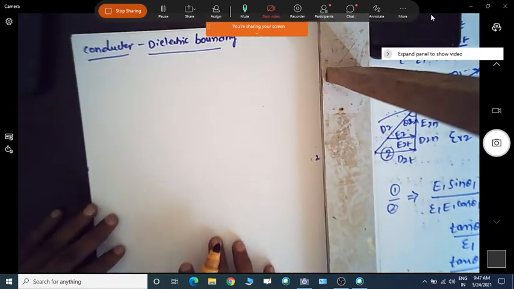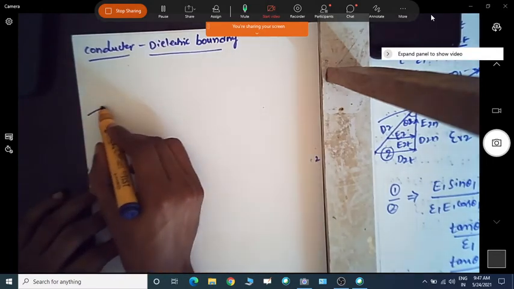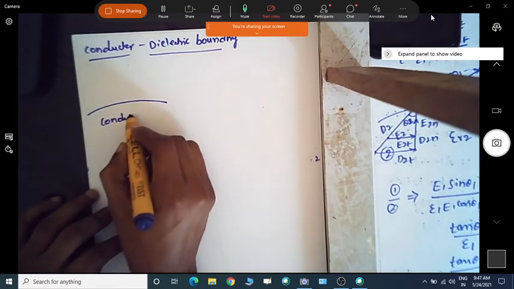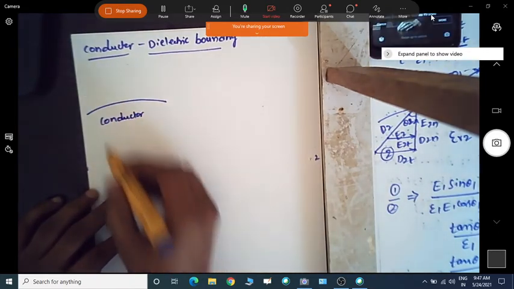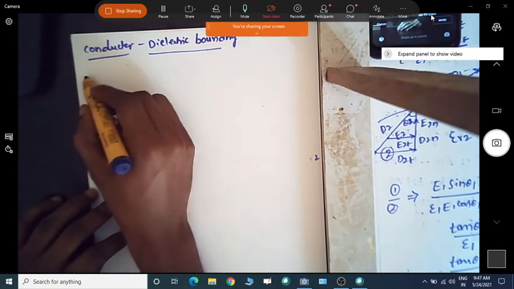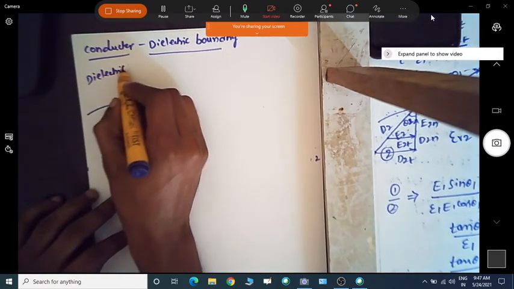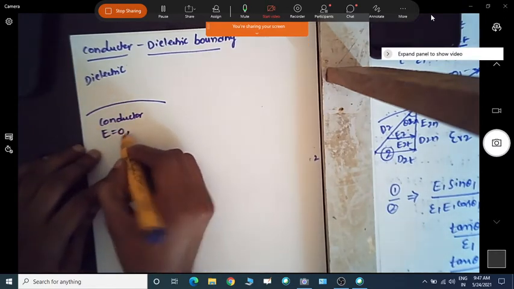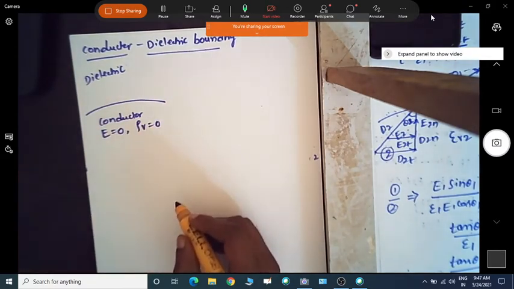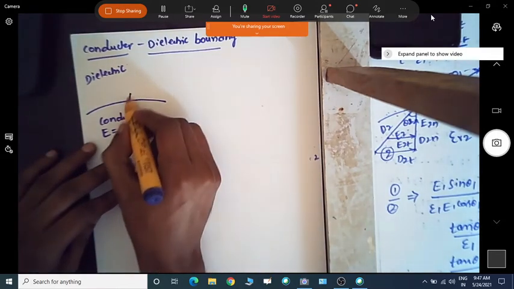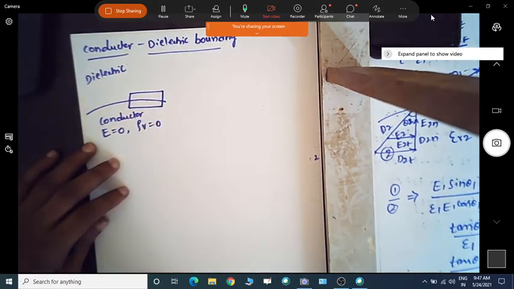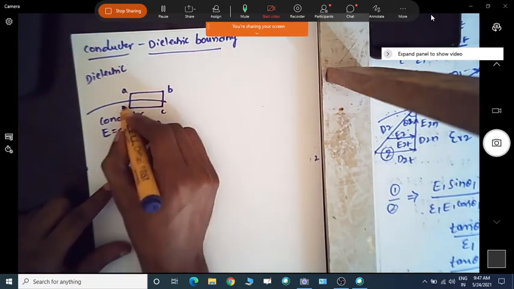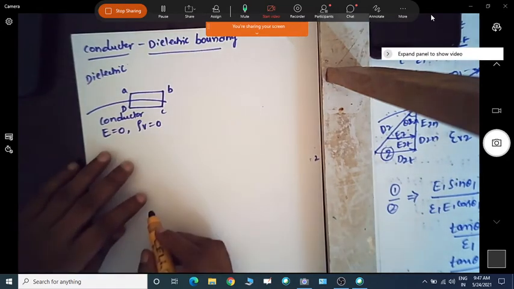Let us assume the first medium is the conductor and the second medium is the dielectric. For a conductor, we already know E equal to 0 and rho v equal to 0 inside the conductor, and we take some elemental loop ABCD for evaluating the tangential and normal components of the fields.